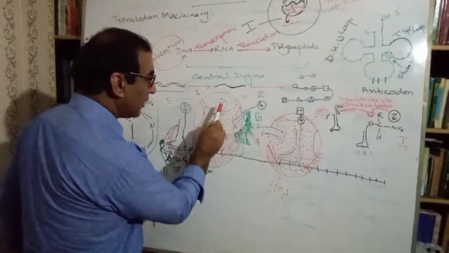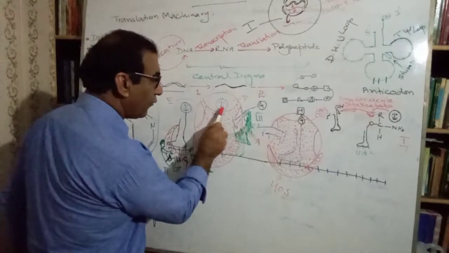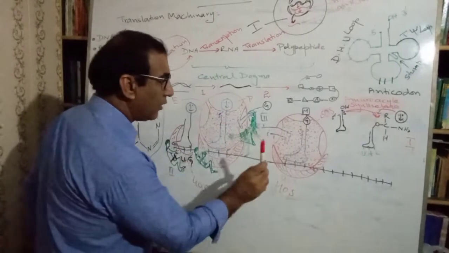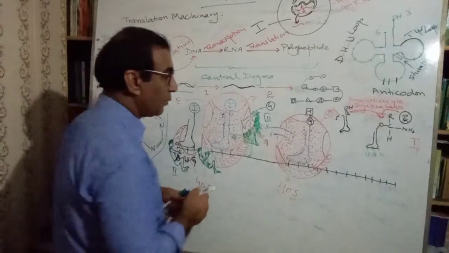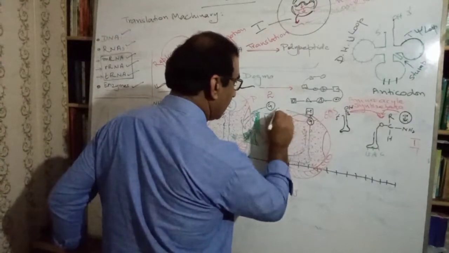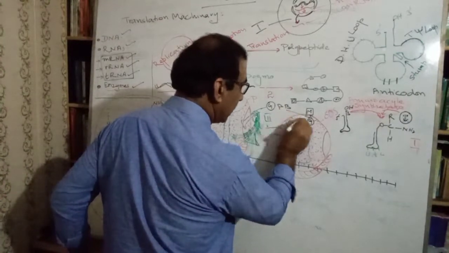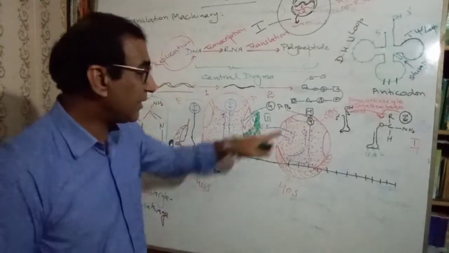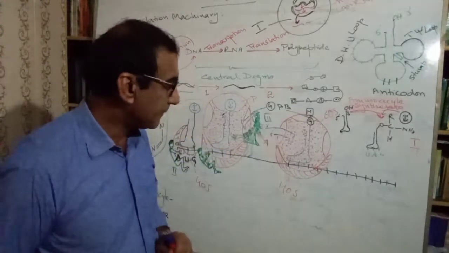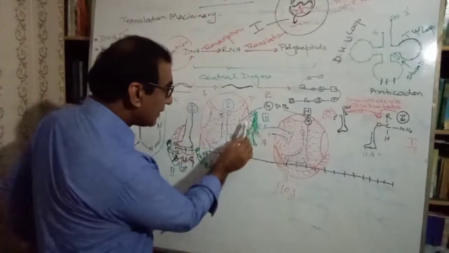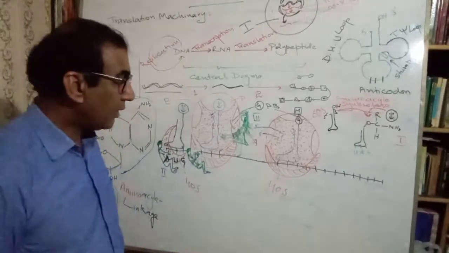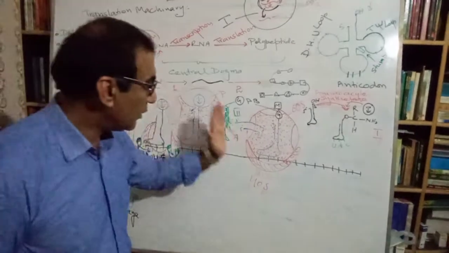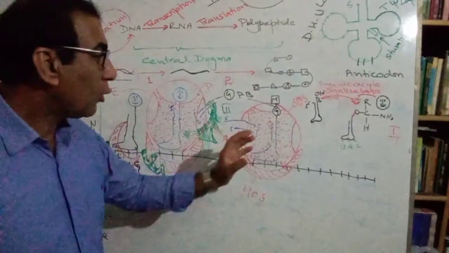This methionine would form a bond with glycine. This is the peptide bond formed between methionine and glycine. The next amino acid has been coded.